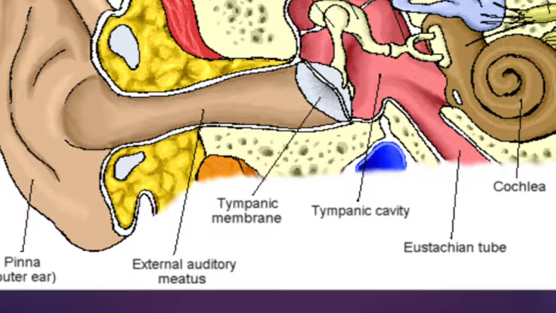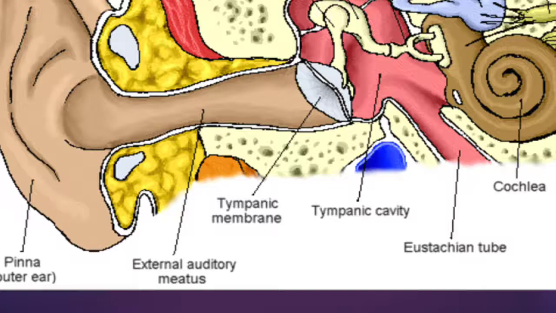These help to keep the ear canal lubricated and prevent dust and other particles from entering the ear canal. Remember, the auditory canal is called the auditory meatus. Now, a thin layer of membrane called the tympanum or eardrum is present at the end of the auditory meatus. Can you see the tympanic membrane? Yes, that is our eardrum. We are advised not to put sharp objects into the ears because they may damage our tympanic membrane, our eardrum, which is very sensitive, which receives the vibrations and sends them to the middle ear.